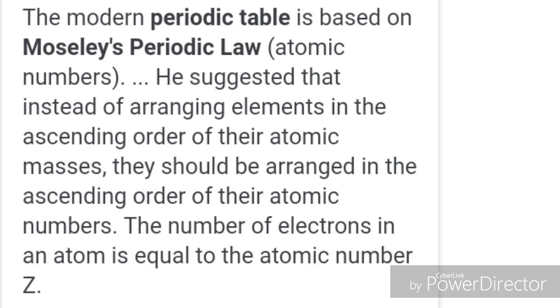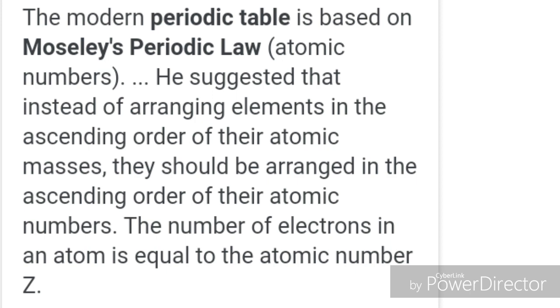Let us see what Moseley's periodic law states. He suggested that instead of arranging elements in the ascending order of atomic masses, they should be arranged in the ascending order of their atomic numbers. The number of electrons in an atom is equal to the atomic number Z. So, Moseley's periodic law and his modern periodic table became more successful, and he could justify the placement of different elements based on modern theories and laws.